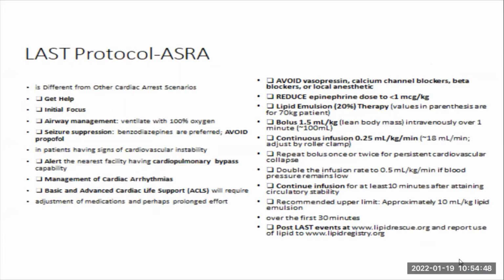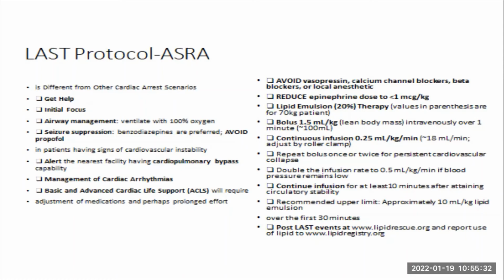So this last protocol is coming from ASRA, which is the American Society of Regional Anesthesia. This is a protocol that I've adopted on how you can adequately and efficiently treat complications of local anesthetic toxicity. You should be able to differentiate what is going on from other causes of cardiac arrest. To effectively treat local anesthetic toxicity, you need to be sure that what the patient is presenting with is not coming from other causes, because otherwise you will miss the important part of this treatment.